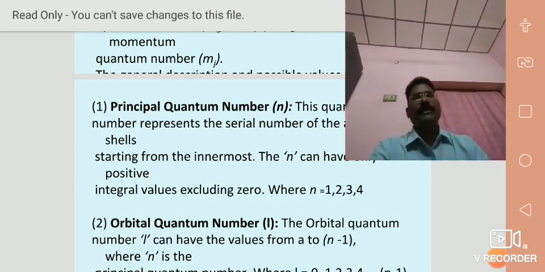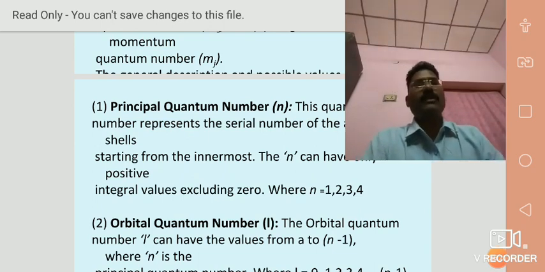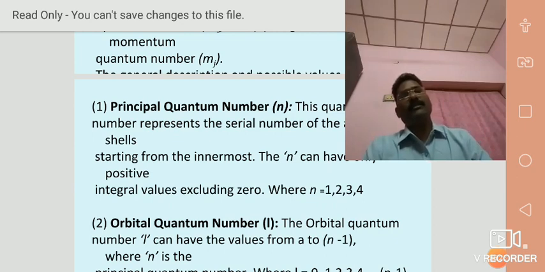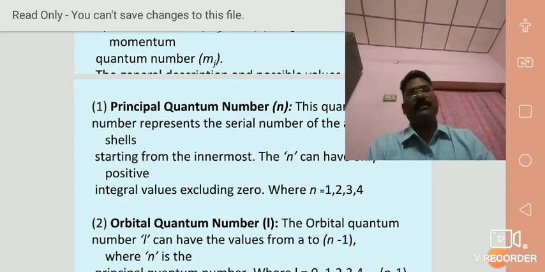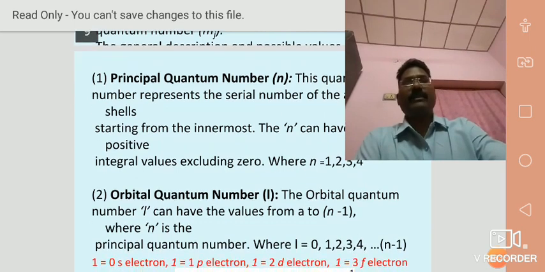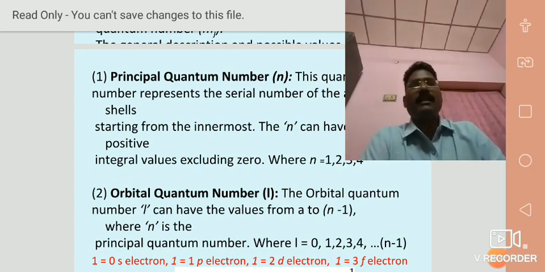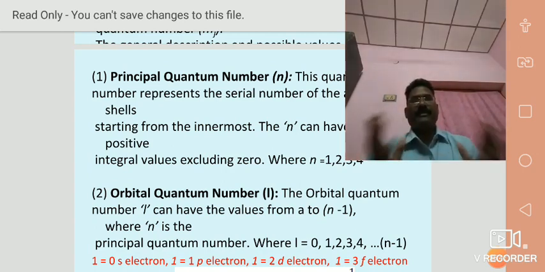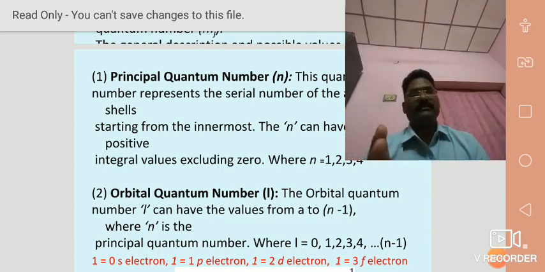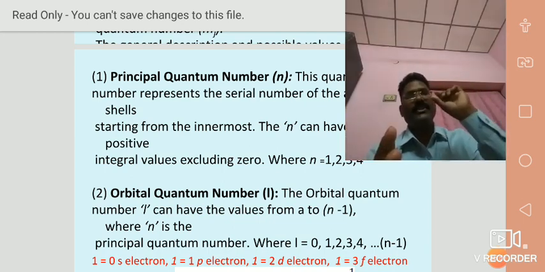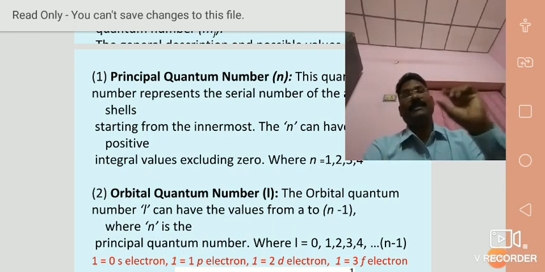In this way, we can understand that the principal quantum number tells about the number of orbitals of the electrons inside an atom. Second one, orbital quantum number small l, which is regarding the size and shape of the subcells.